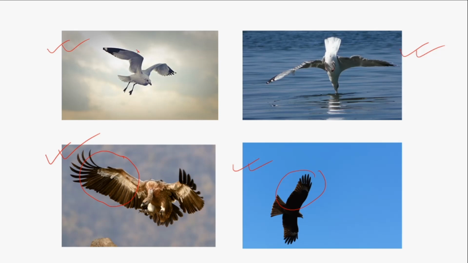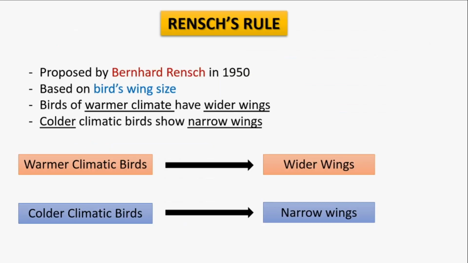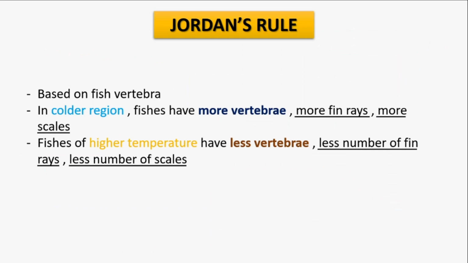As you can see, they have slightly narrower wings compared to these birds. It is written in this slide.